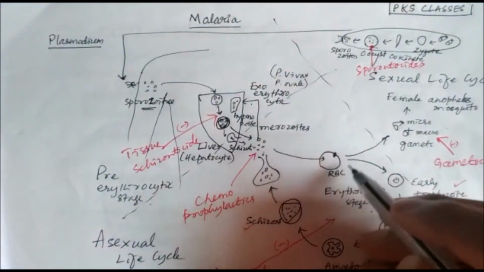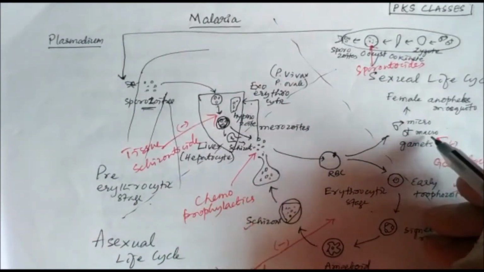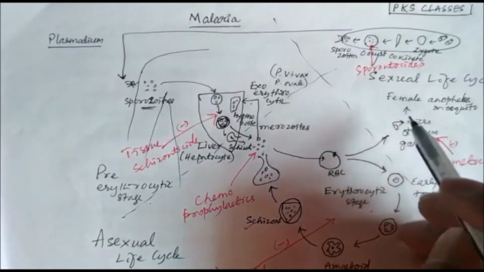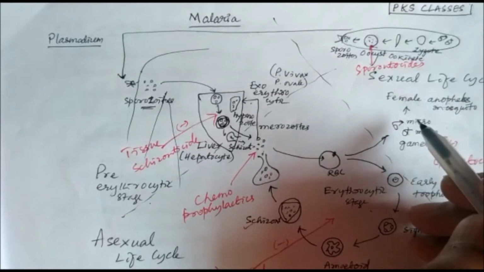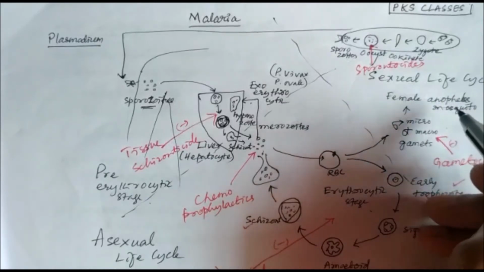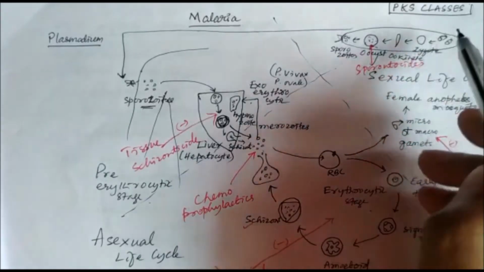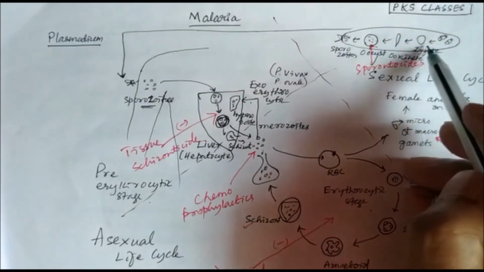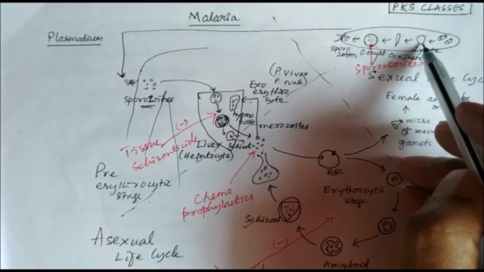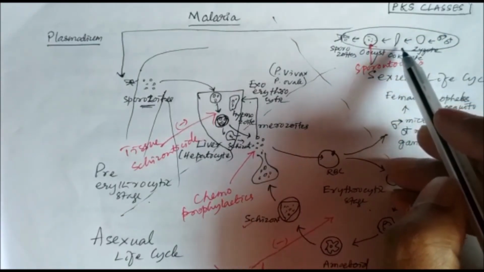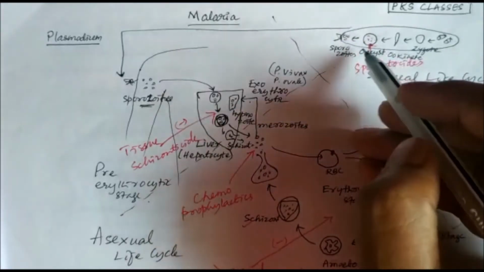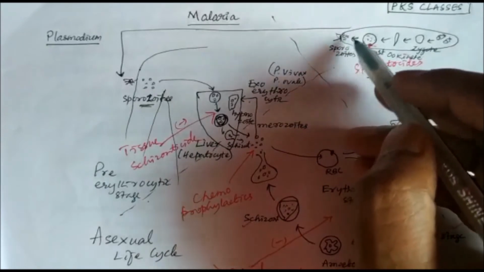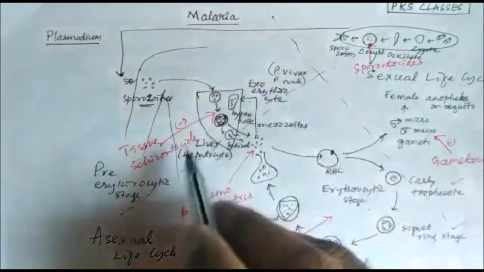After infecting the RBC, some of them develop into gametes, and when the female Anopheles mosquito bites, those gametes enter its stomach, and inside the stomach these gametes combine to form the zygote. Then the zygote develops into an ookinete, the ookinete develops into an oocyst, and then oocyst development leads to the formation of sporozoites.